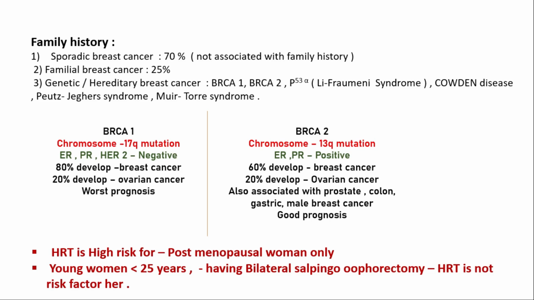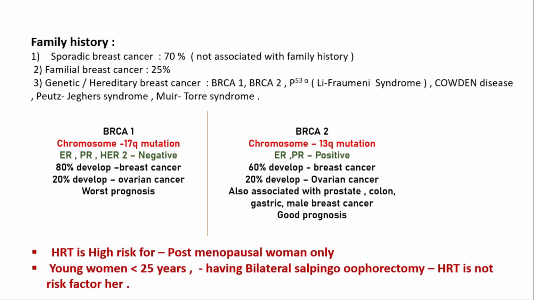Let's discuss something about BRCA1 mutation and BRCA2 mutation. BRCA1 mutation occurs at chromosome 17q, and in BRCA1 mutation the carcinoma is estrogen receptor, progesterone receptor, and human epidermal growth factor receptor 2 status negative. That means it has the worst prognosis and does not respond to hormone therapy as well as chemotherapy. About 80% of patients develop breast cancer and 20% develop ovarian cancer in case of BRCA1 mutation.